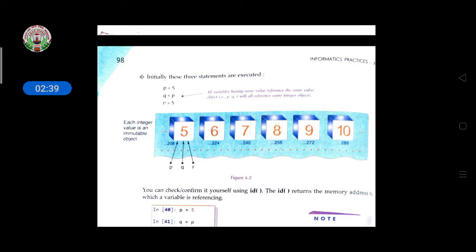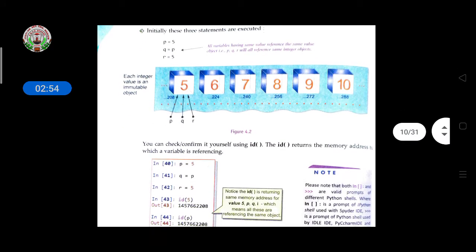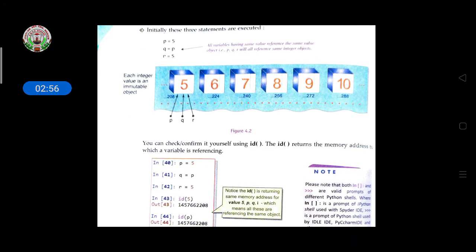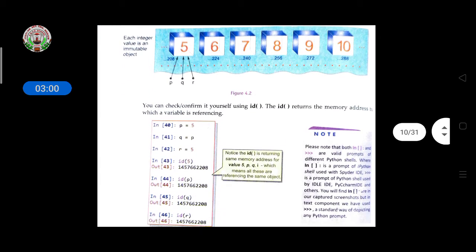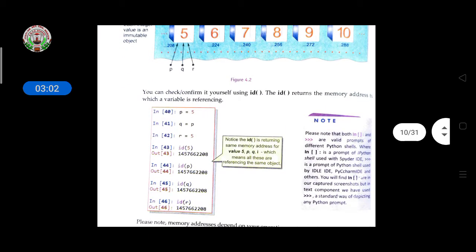Q equal to p is written here and p value is 5, so all three variables' value is 5. Each integer value is an immutable object, it is not changed here. To confirm it, use the id function. The id function returns the memory address to which the variable refers.